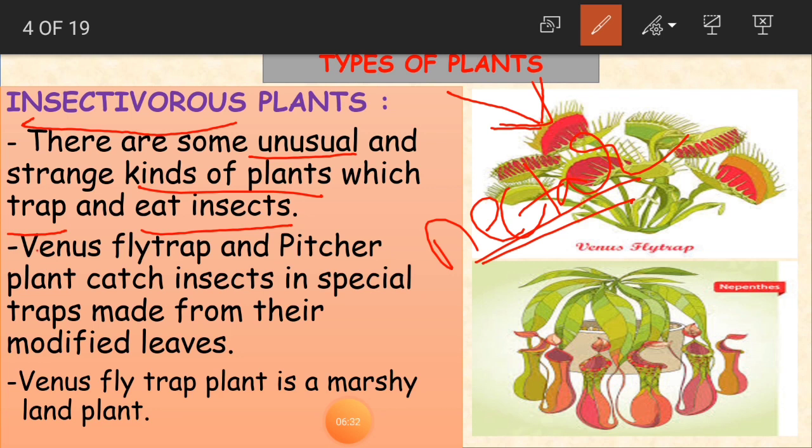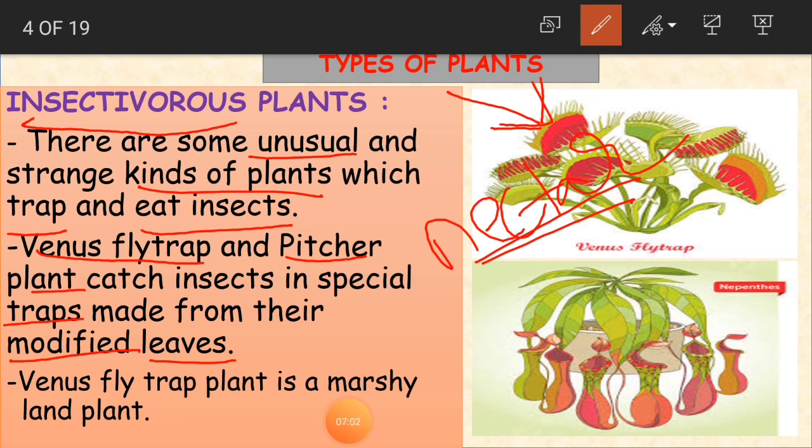And here Venus flytrap and pitcher plant catch insects in special traps made from their modified leaves. So some examples of these plants are Venus flytrap and pitcher plant. These plants have special traps. A trap is nothing but something to catch something.